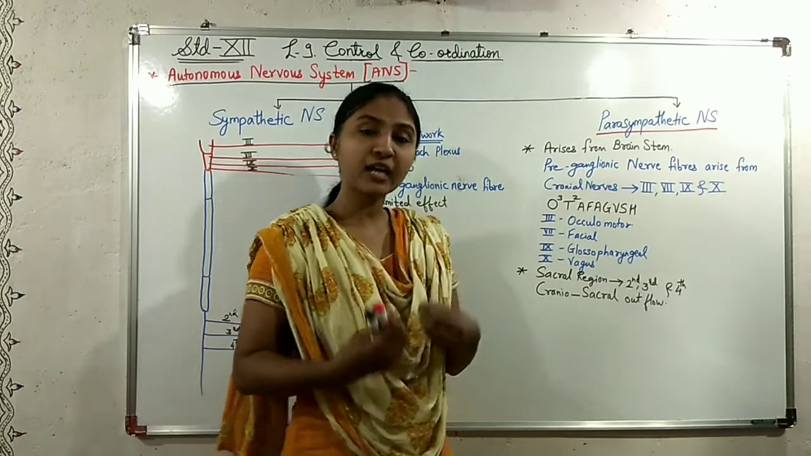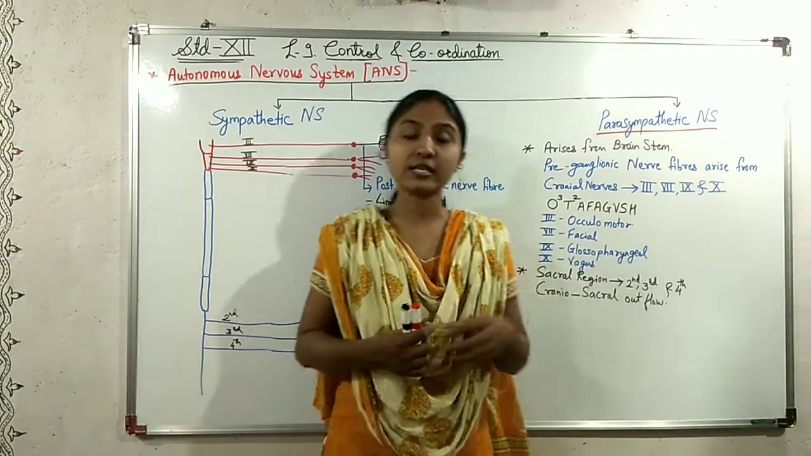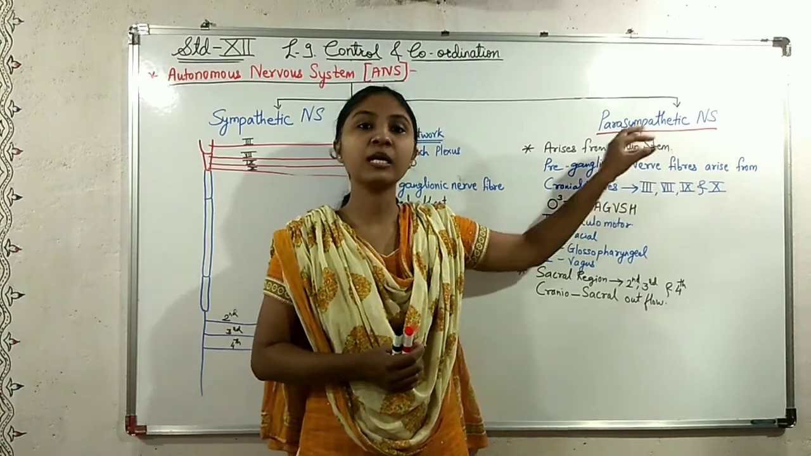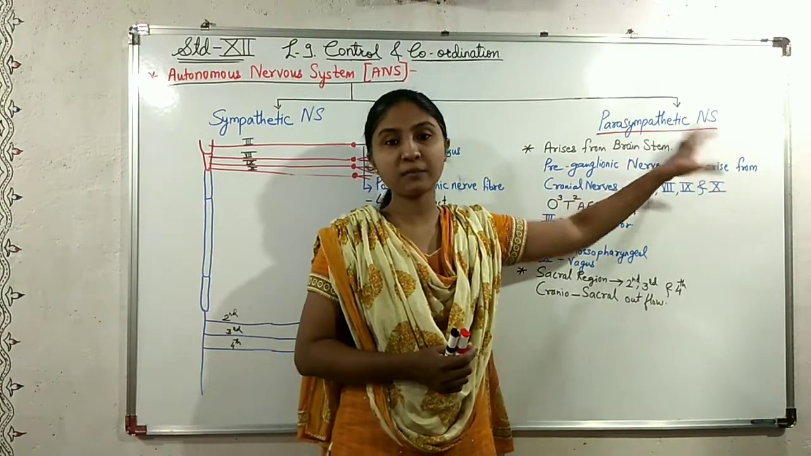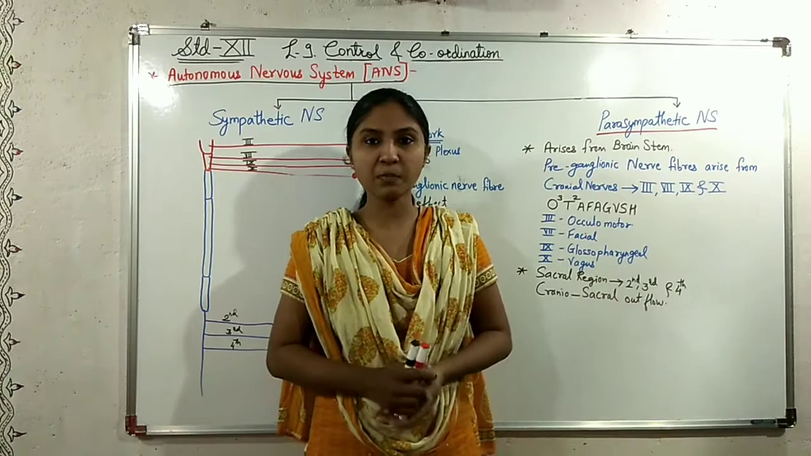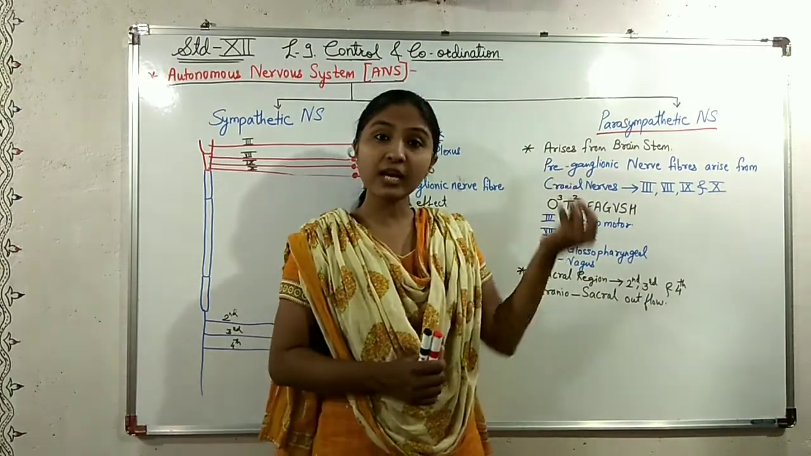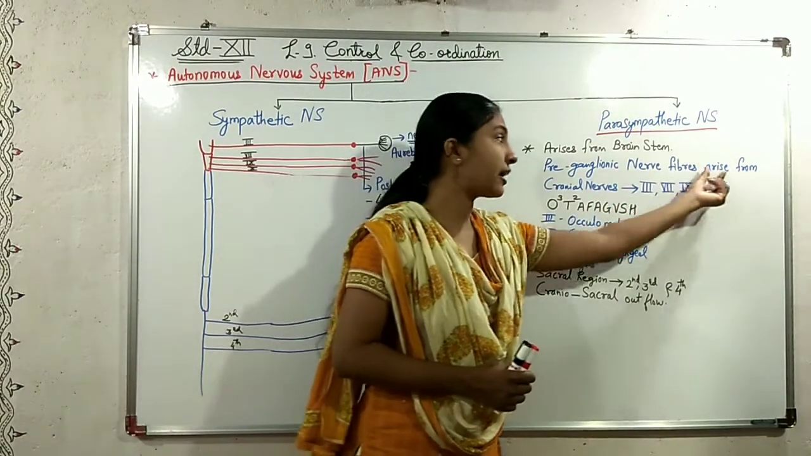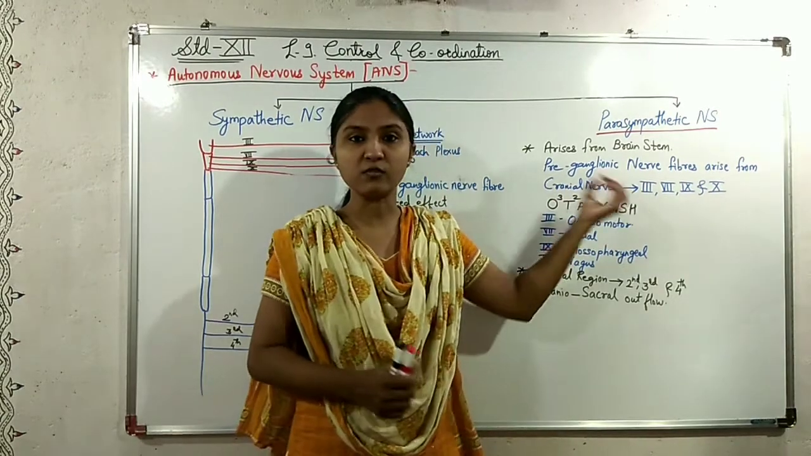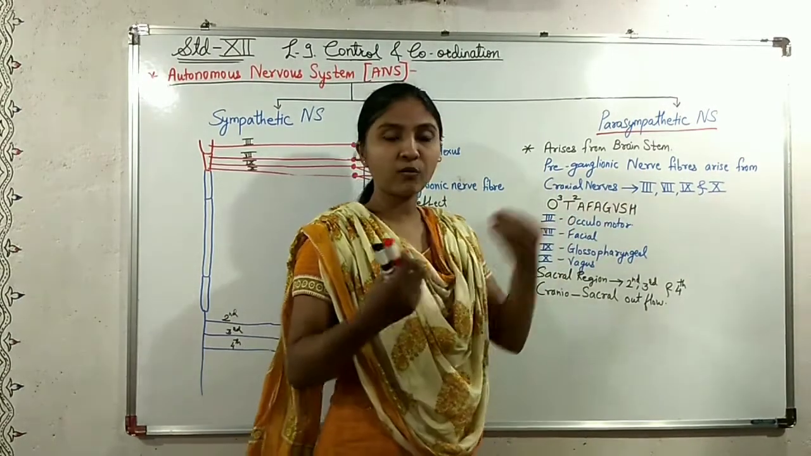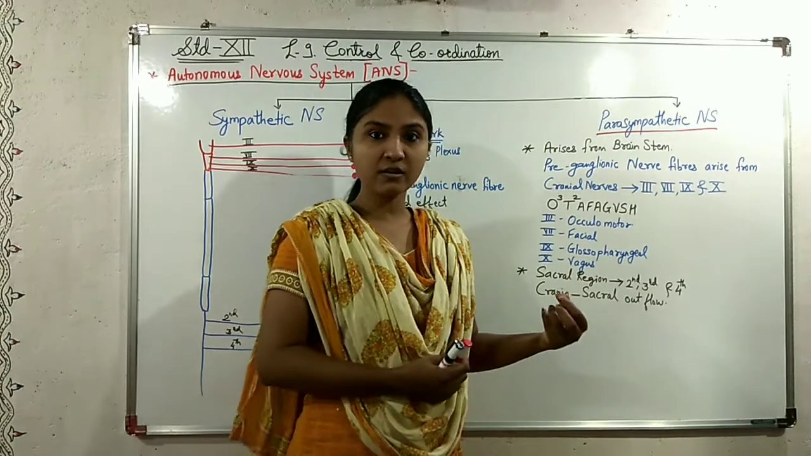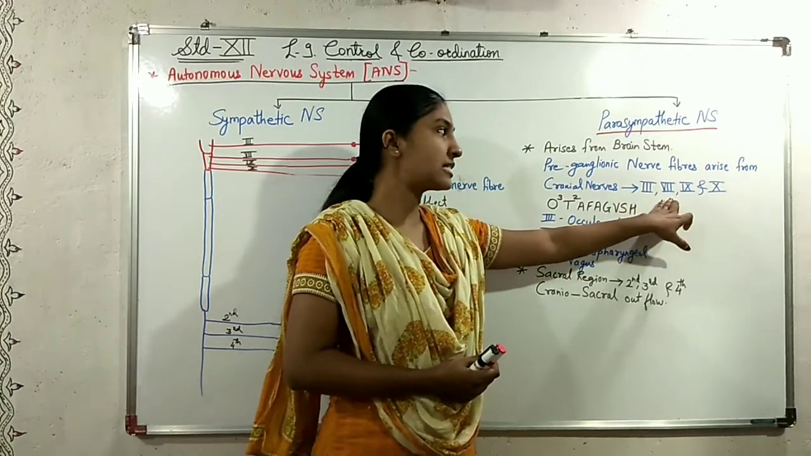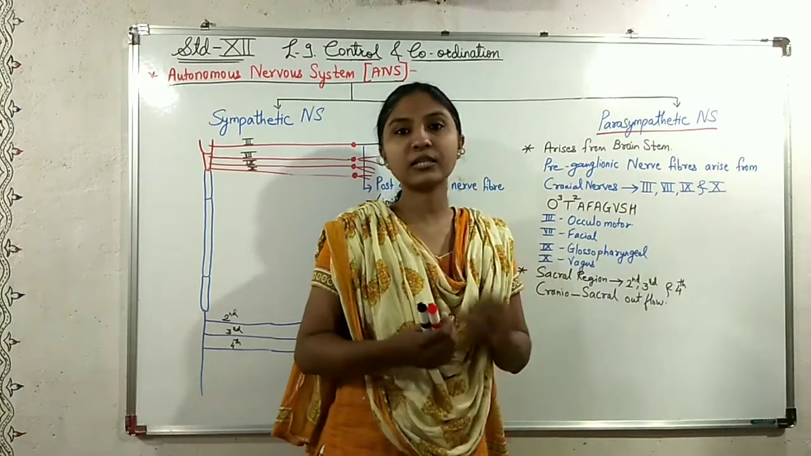Now the preganglionic nerve fibers which arise in the parasympathetic nervous system arise from the brainstem and the sacral region of the spinal cord. These preganglionic nerve fibers arise from the cranial nerves. Which cranial nerves do these fibers arise from? That is the 3rd, 7th, 9th and the 10th cranial nerve.